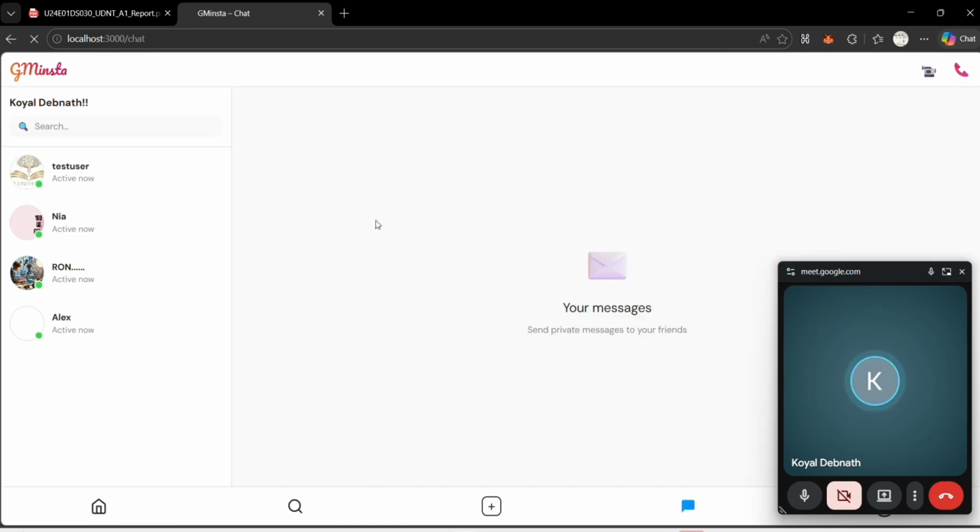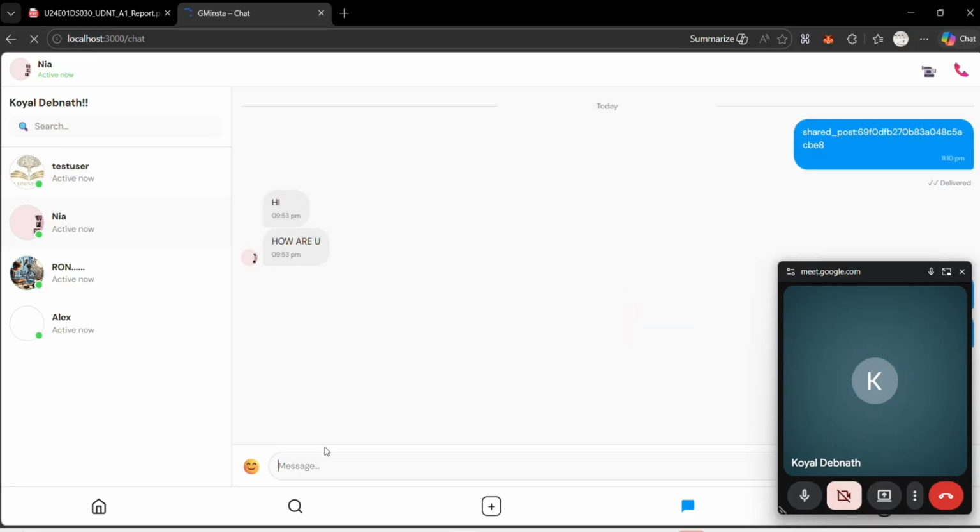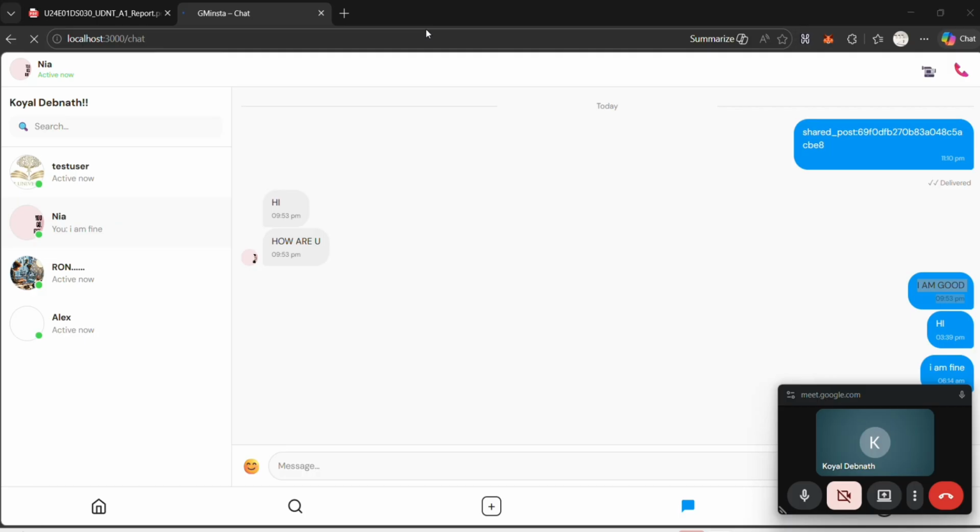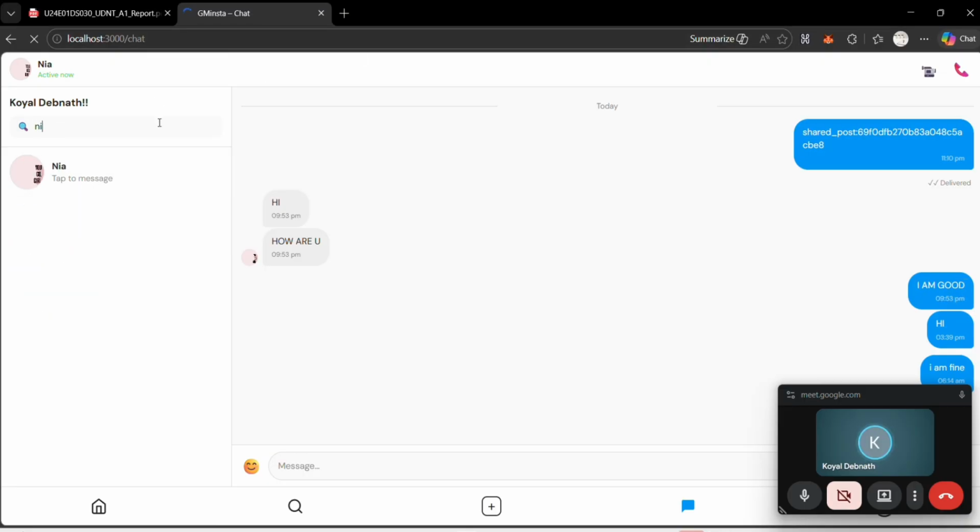Moving to the chat part, here I can chat with anyone. So here I got "hi, how are you?" I will text "I am fine." So here the message is popped out. So here "I am fine, I am good." Like this I can reply. So here we can see whether the user is online or offline. The green mark indicates that the user is online. In the search bar we can also find a username by typing the name here. I have typed Mira and got his chat. So this is all about the chat part.